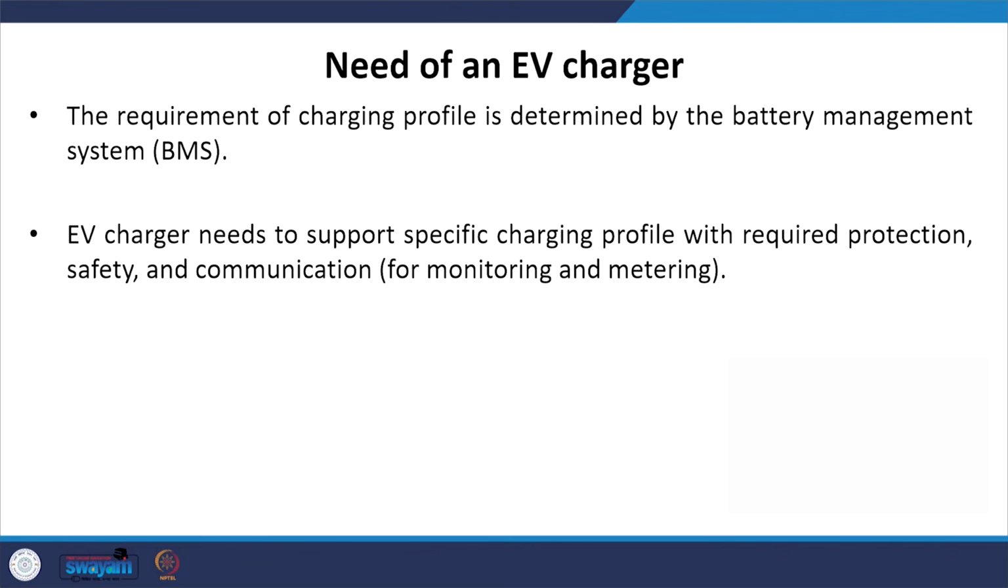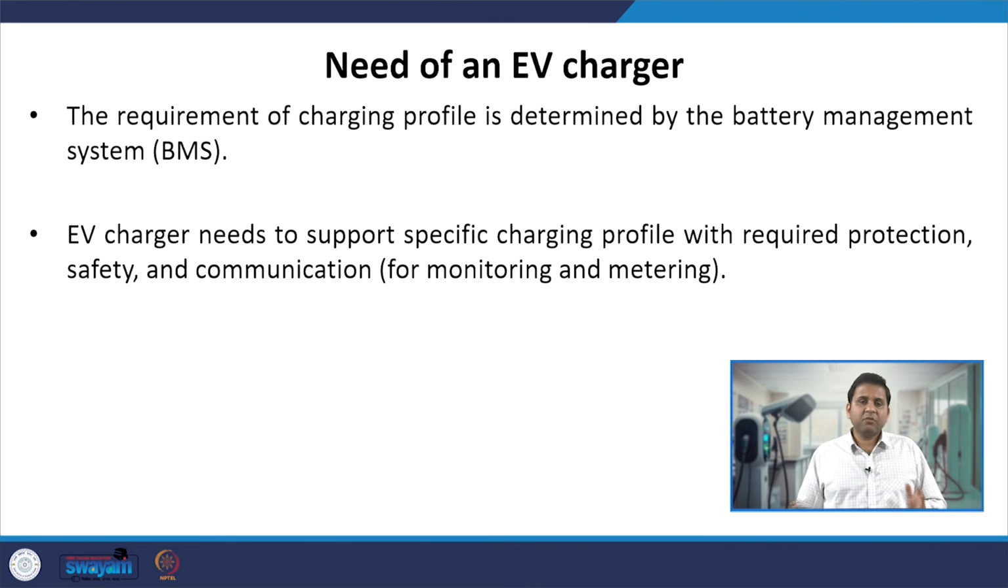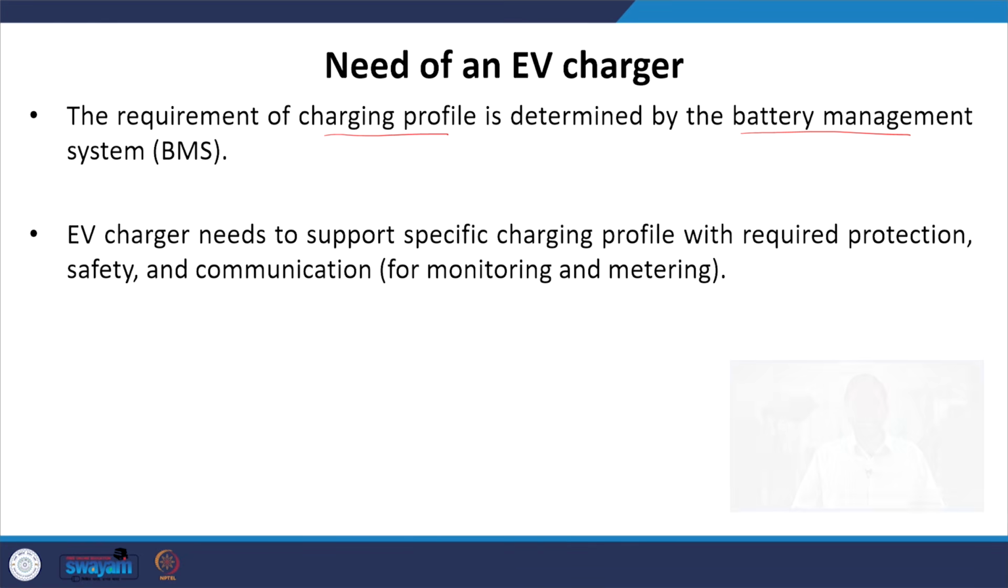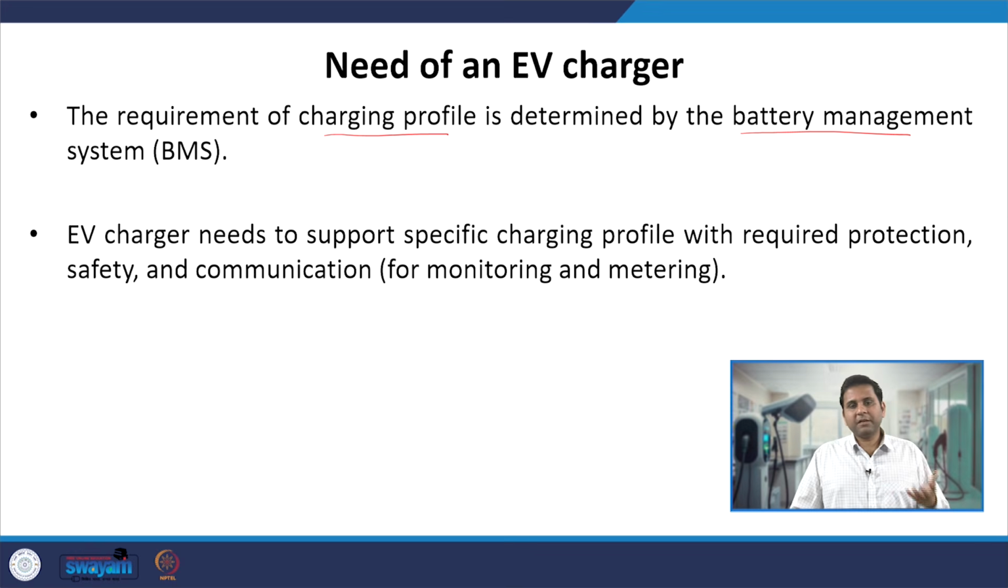So why do we need an EV charger? Why do we need a dedicated equipment called an EV charger for charging our EV battery? It is primarily used because of the requirement of a charging profile, and that requirement is defined by the battery management system of your EV. In the EV you have a battery pack, and to manage that battery pack you have a battery management system, which will define what kind of charging profile is needed to charge the battery being used.